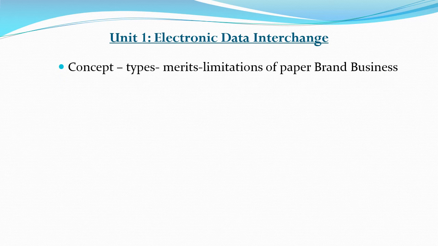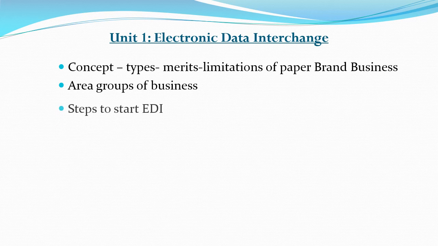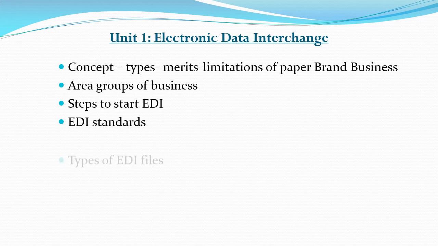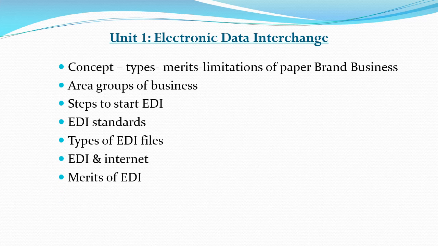In this unit, first the concept, types, merits, limitations of paperless business, and we will see the area, group of business, steps to start EDI, EDI standards, types of EDI file, EDI and internet, merits of EDI and limitations of EDI. So this is the syllabus of unit number 1, electronic data interchange.